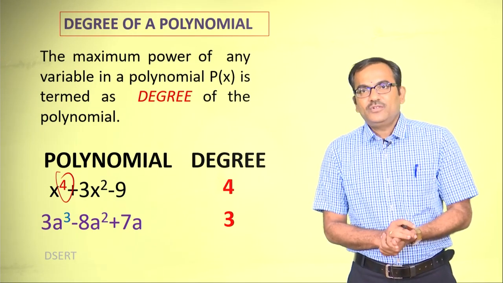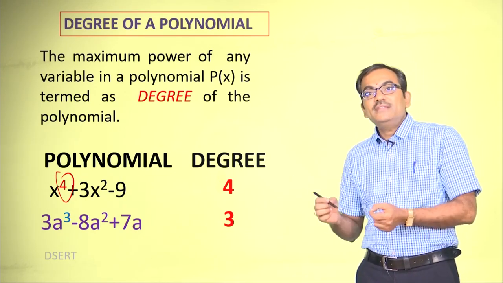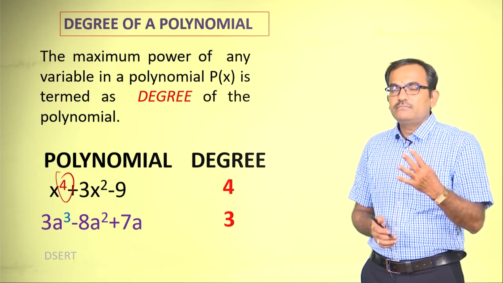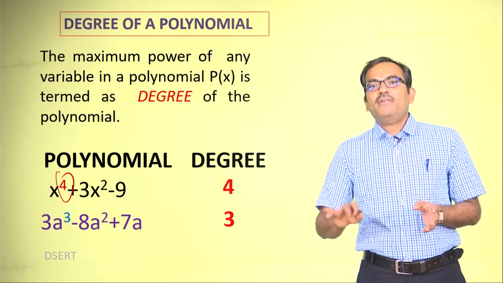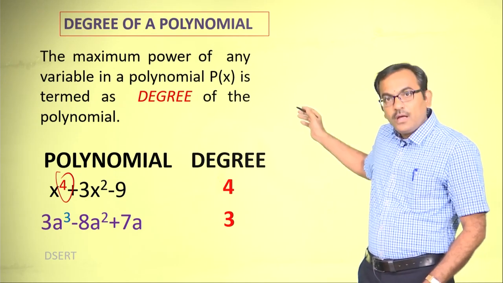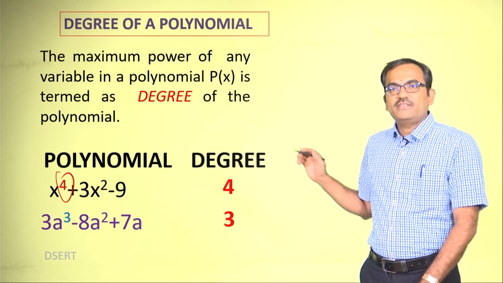Now, give an example for a polynomial with degree 3. Is it necessary to write all the 3 terms? No, not at all. You can simply write 5m cube. So, these are the values of the degree of the polynomial that we have discussed.